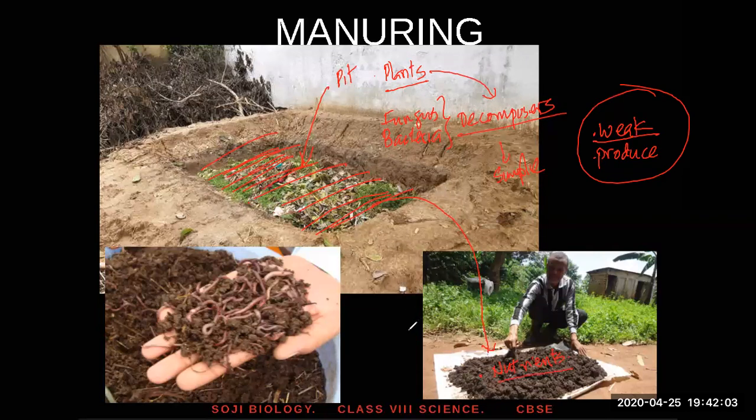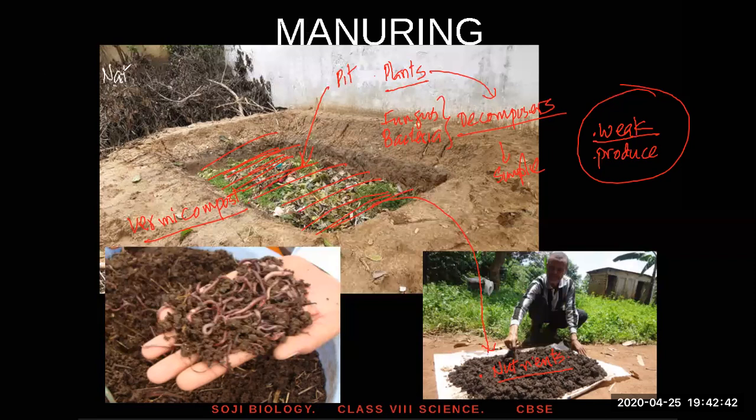There is another kind of manure which is made with the help of earthworms. They put all these things inside plus the soil, and then they add earthworms into this. Okay, this is called vermicompost. If earthworms are added, they call it vermicompost. Okay, even this is a double benefit. The reason is it has earthworms, and we know earthworms are farmers' friends, and it makes it even better, right? So manure is a kind of natural fertilizer.